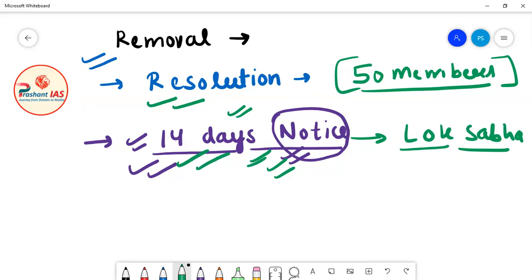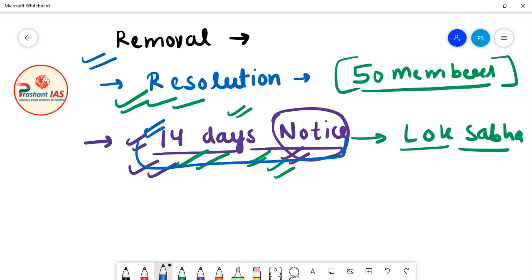After the expiry of this 14 days period, the resolution asking for his removal can be taken up for further passage in the house.